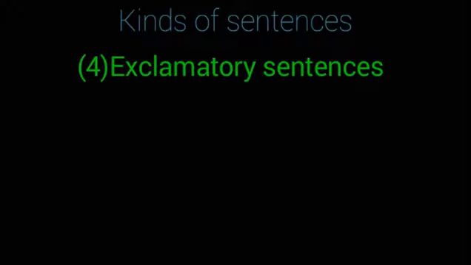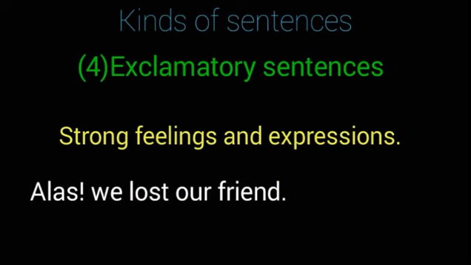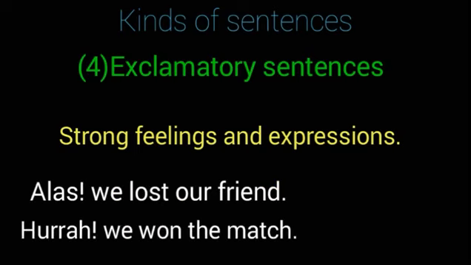And the fourth and last kinds of sentences is exclamatory sentences. We use exclamatory sentences for strong feelings and expressions. Let's see the examples. Alas, we lost our friend. Hurrah, we won the match. Now we have discussed the kinds of sentences, let's know the narration.